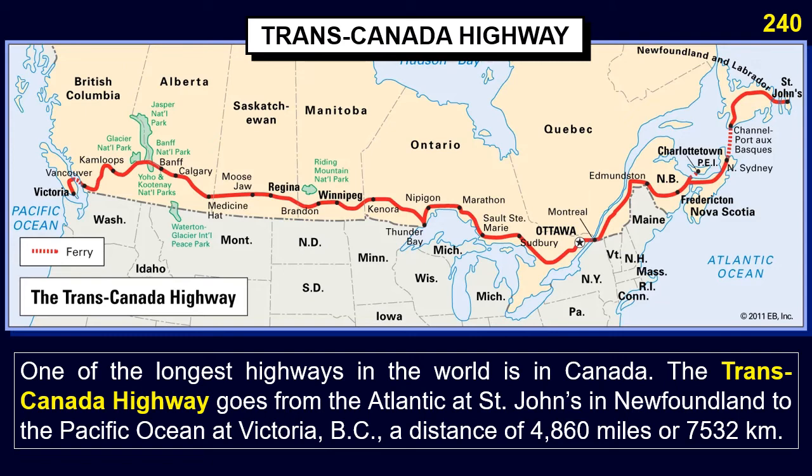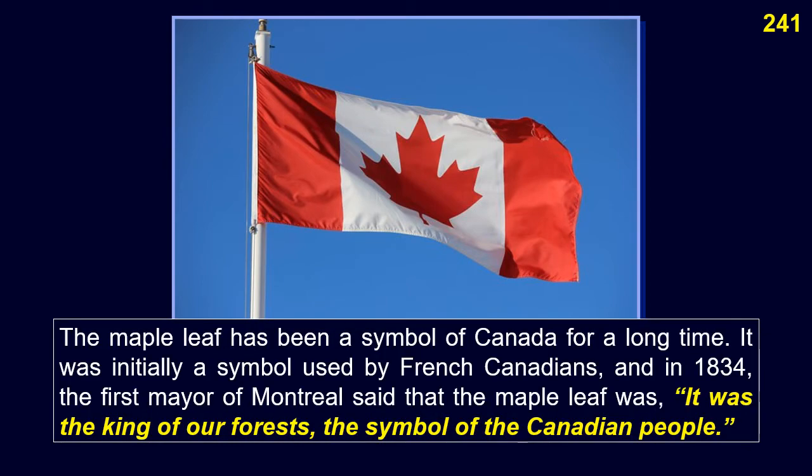The Trans-Canada Highway goes from the Atlantic at St. John's in Newfoundland to the Pacific Ocean at Victoria, BC. A distance of 4,860 miles, or 7,532 kilometers. The maple leaf has been a symbol of Canada for a long time.